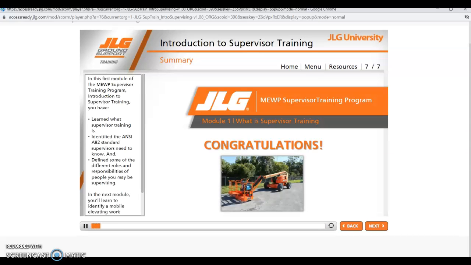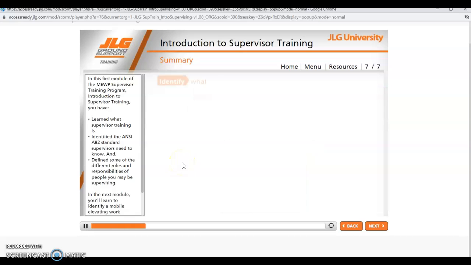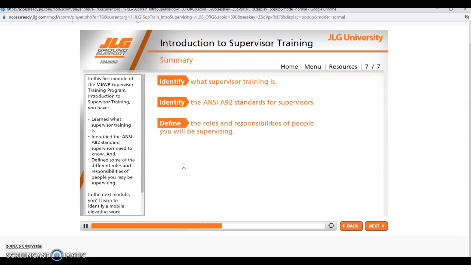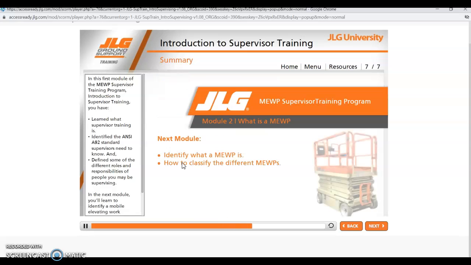In this first module of the MEWPS Supervisor Training Program, Introduction to Supervisor Training, you have learned what supervisor training is, identified the ANSI A92 standard supervisors need to know, and defined some of the different roles and responsibilities of people you may be supervising. In the next module, you'll learn to identify a mobile elevating work platform and how to classify the different MEWPS based on the ANSI classifications.